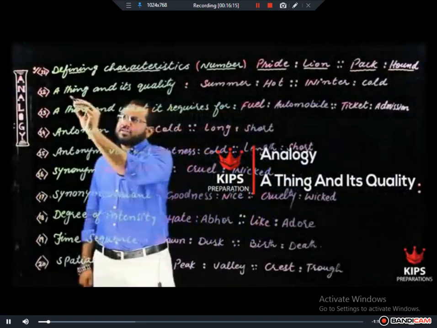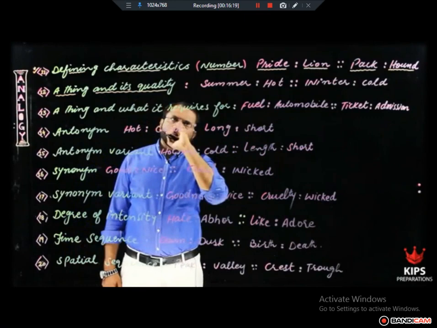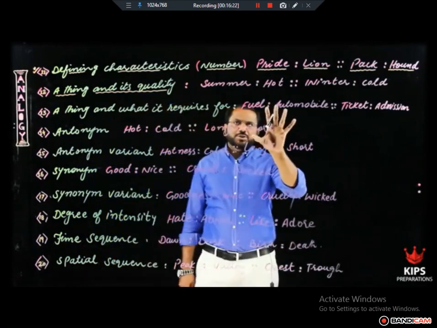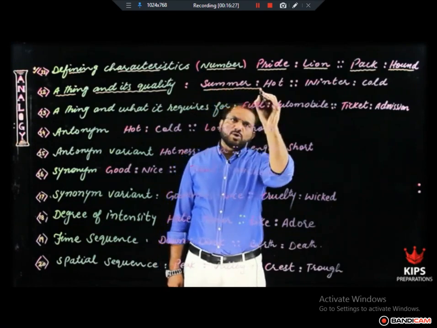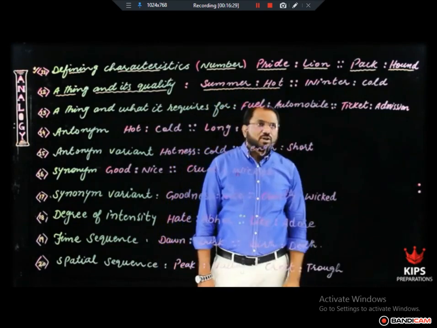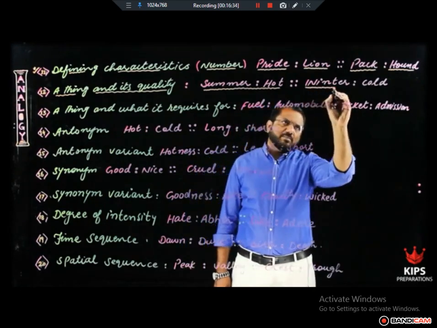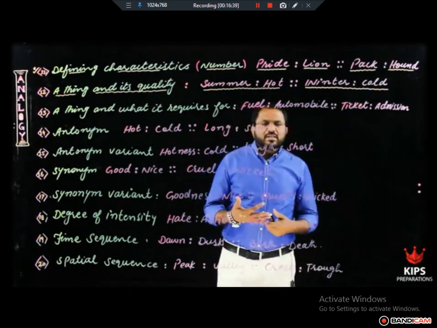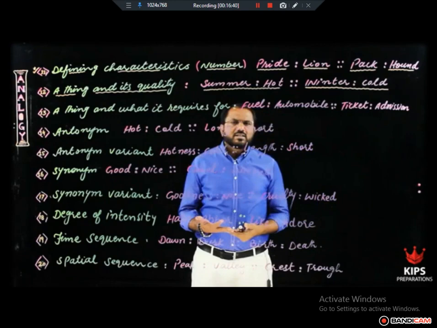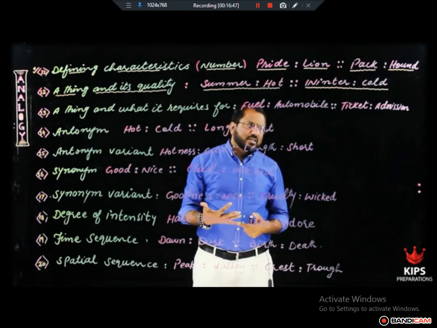Our 12th relationship is a thing and its quality. In this kind of analogy pair of words, one word shows the quality of the other word. For example, what is the quality of summer? It is hot. What is the quality or what is the specific thing about winter? It is cold. In the same manner, there are many other analogy pairs in which we can find the same relationship. One word is the quality of the other thing.